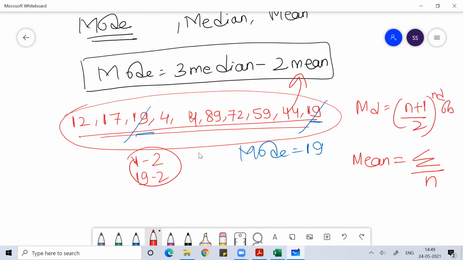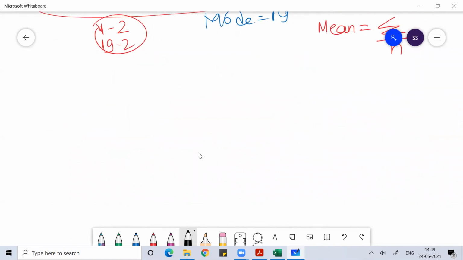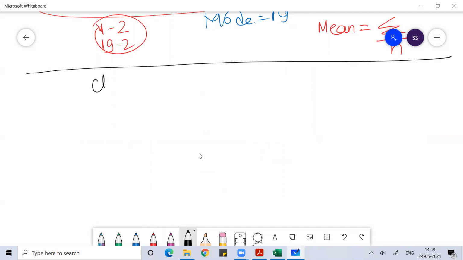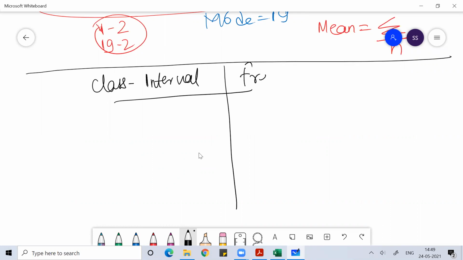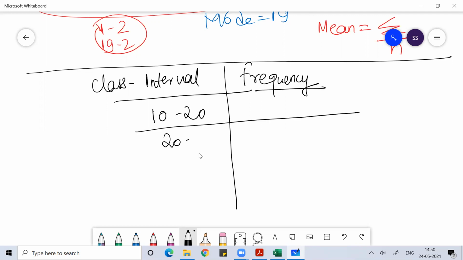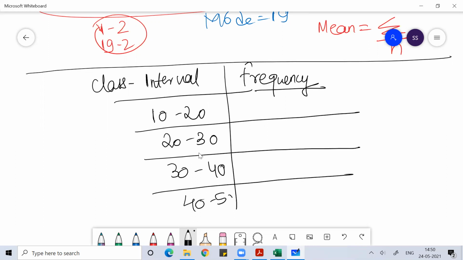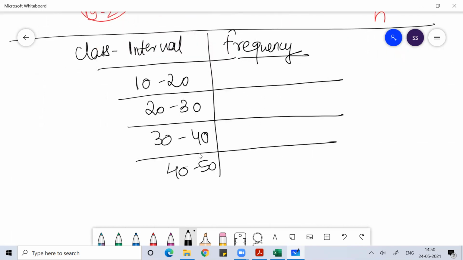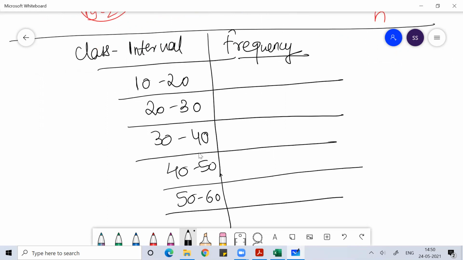Then you can have the same set of data in the form of class intervals with frequency. They can give it to you as class intervals with frequency, maybe 10 to 20, then 20 to 30, then 30 to 40, then 40 to 50, then 50 to 60, something like this.